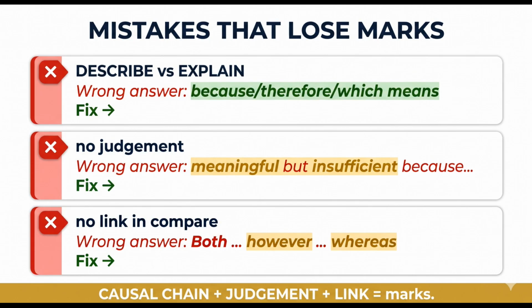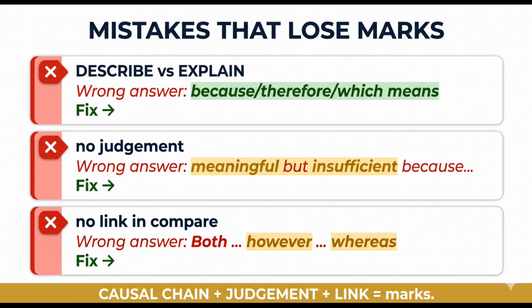Mistake 1. Describing when asked to explain. "Deforestation removes trees" is a description. An explain answer needs because, therefore, or which means, and a consequence. Without the causal chain, a 3-mark explain earns 0.